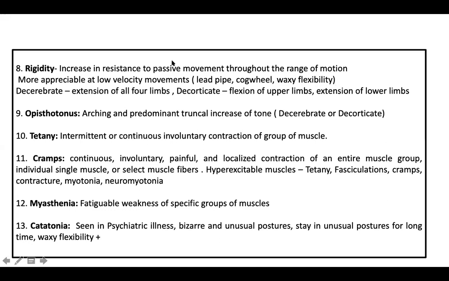You can have other types of rigidity like decerebrate rigidity and decorticate rigidity in raised ICT. Decerebrate rigidity, all of you know, is extension of all four limbs with marked arching of the back and posturing. Whereas decorticate rigidity is a type of posturing where you have flexion at the level of the elbow and the wrist, and extension at the hips, knees, and ankle. Okay, so a decorticate rigidity indicates a higher lesion like a thalamic lesion, whereas a decerebrate is very dangerous. It indicates a lower lesion like a midbrain or medullary lesion. So a decerebrate lesion can lead to sudden brain death, whereas a decorticate has a much better prognosis.